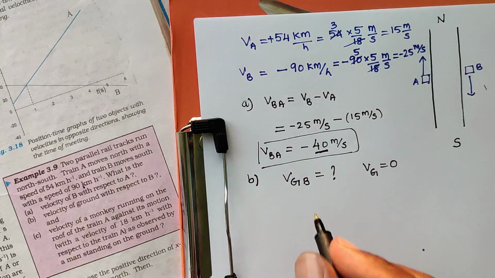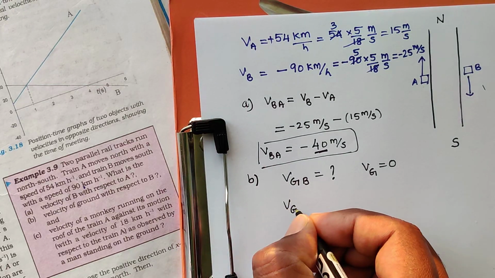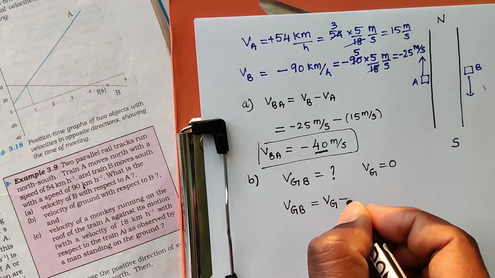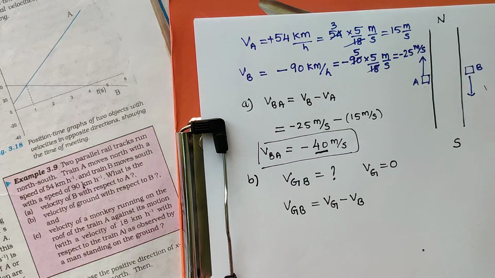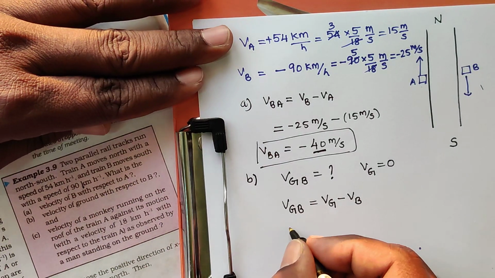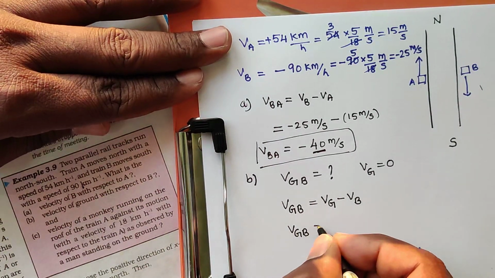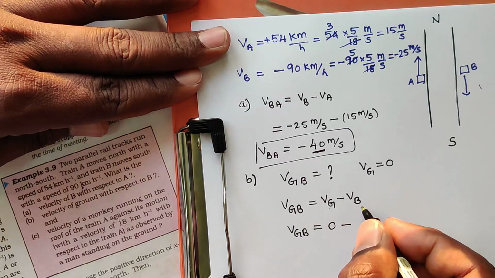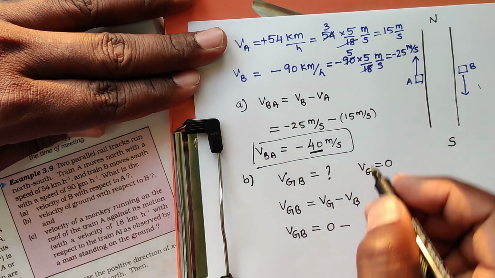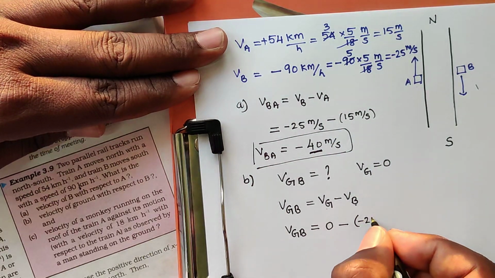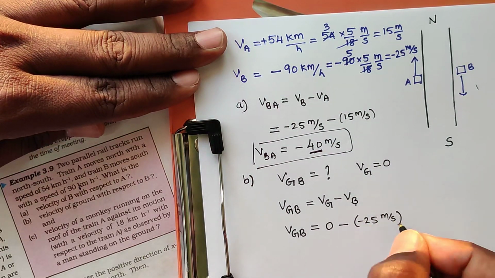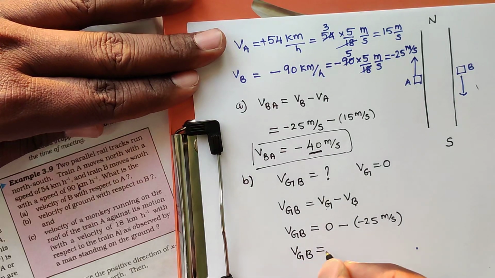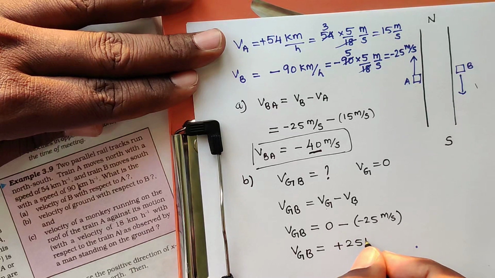We will see mathematically here. So velocity of ground with respect to train B is nothing but VGB equal to VG minus VB. Okay. So VGB, velocity of ground with respect to train B, equal to velocity of ground, which is 0, minus velocity of B, equal to how much? Minus 25 meters per second. So minus of minus is plus. Velocity of ground with respect to B equal to plus 25 meter per second.